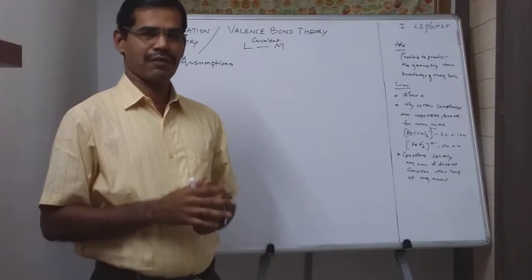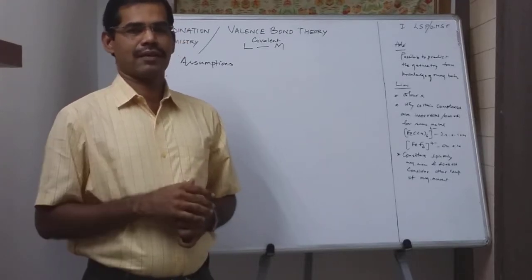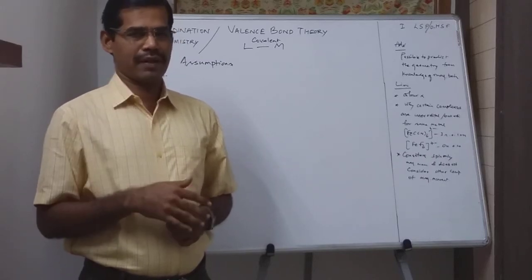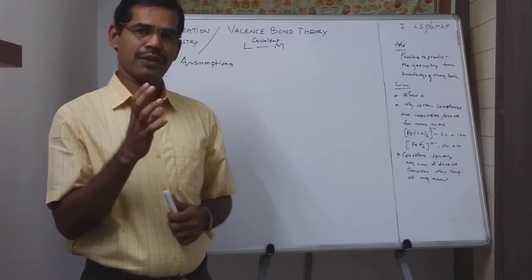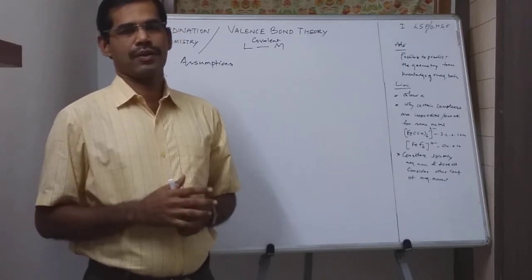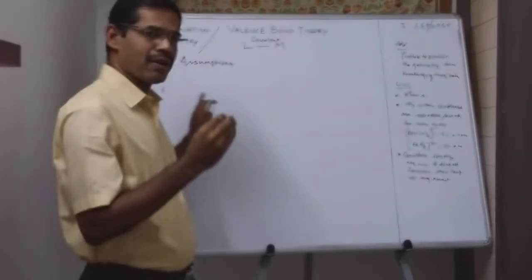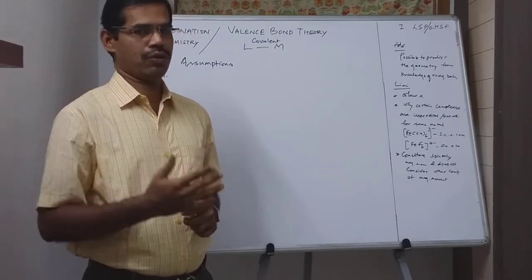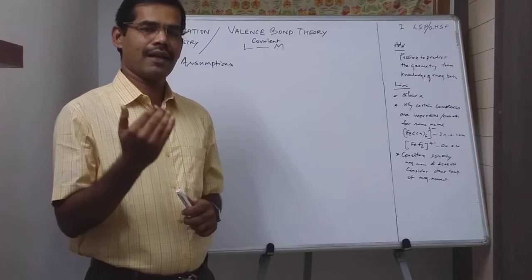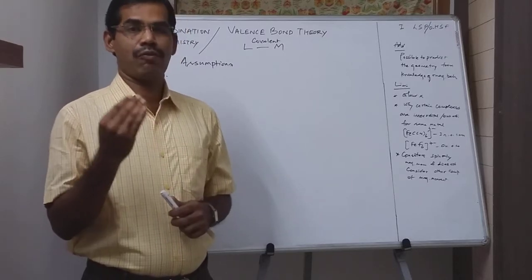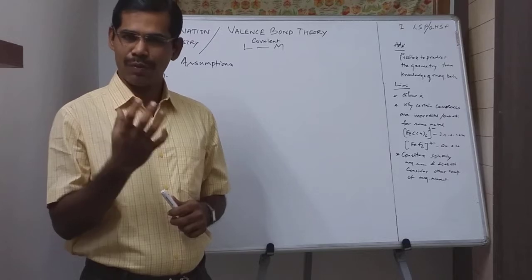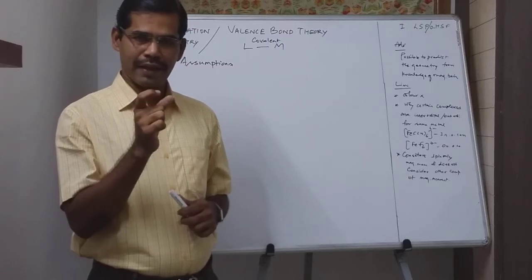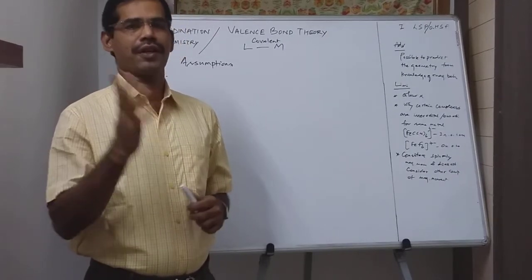The third assumption is that the central metal ion or central metal atom must have vacant orbitals, and the number of vacant orbitals should be equivalent to that particular central metal's coordination number. As I mentioned again, each ligand must have a minimum of one completely filled orbital to donate to the central metal atom, and the central metal atom must have vacant orbitals so that it can accommodate the electrons donated by the ligand orbital, and that number of vacant orbitals should be equal to its coordination number.